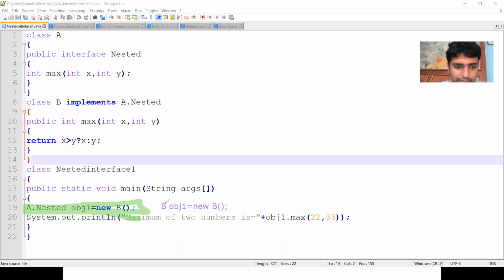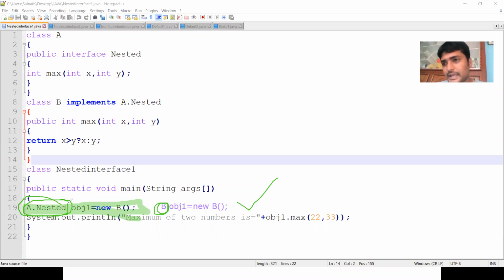But here, in place of b, we are using the interface. So we have to refer to that interface. That's why we can refer to a.nest. We can write b also, this is also valid, and we can get the output. But in interfaces, we have to refer to that interface. So that is the more precise way to create an object.